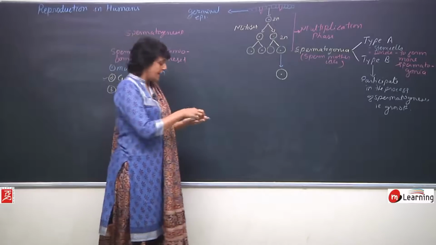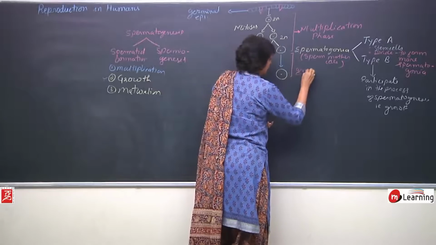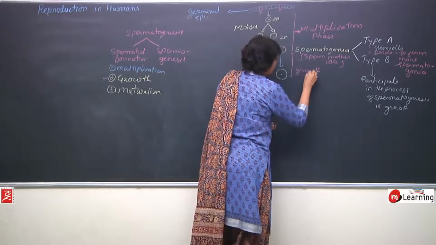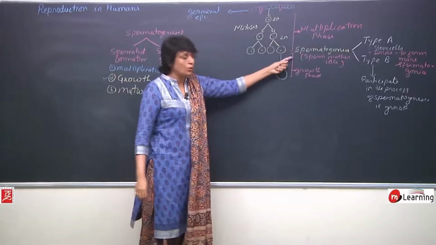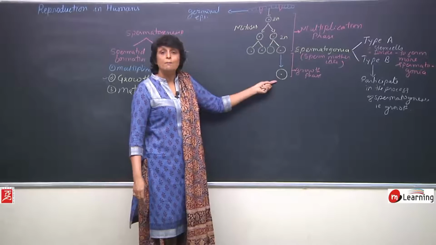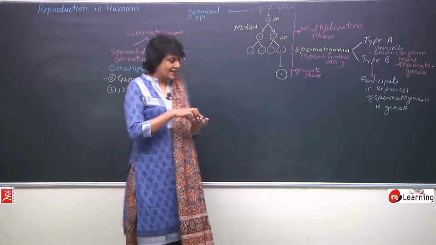So this part is growth phase, where the spermatogonium has grown by accumulation of proteins and RNA.